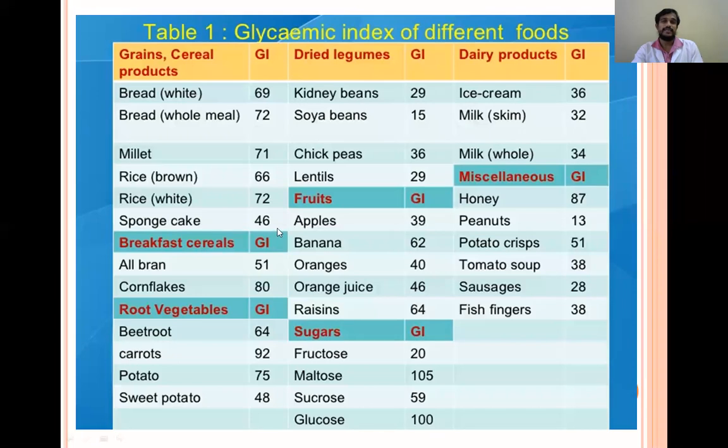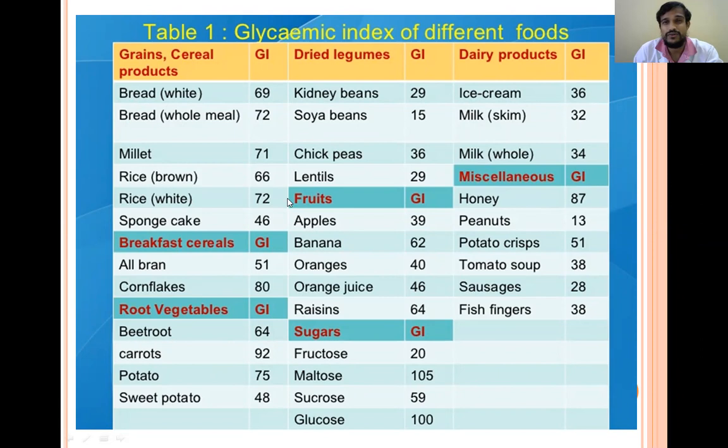Whenever you see a chart, you have to see which of them have the high glycemic index. If you observe any chart, you have to observe the high levels and low levels. You can't remember the chart completely. So here you can see the carrot has a high glycemic index, the cornflakes have a high glycemic index, and the white rice has a high glycemic index.